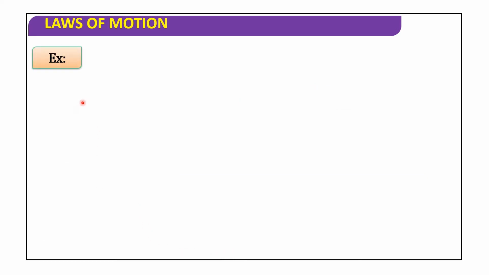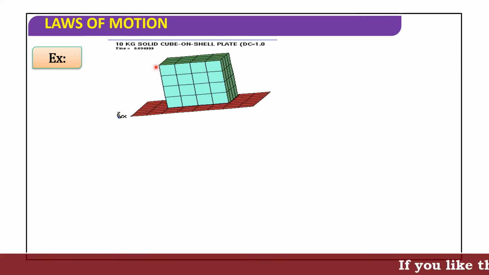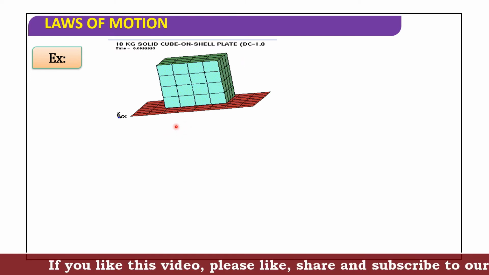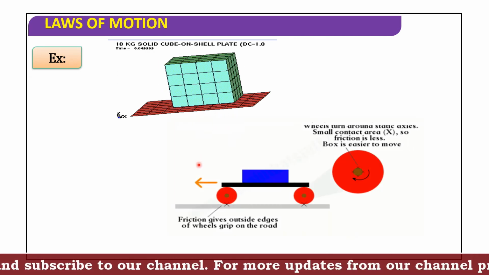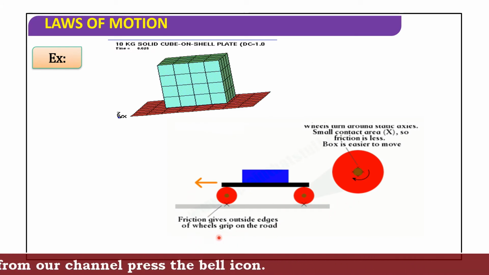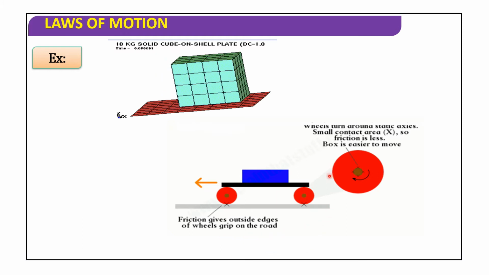Now let us discuss an example. See here, a 10 kilogram solid cube on a steel plate. By applying force it is moving, or else it is at rest position. This friction gives the outside edges of the wheels grip on the road. Here wheels turn around the static axis, small contact area, friction is less, so the box is easier to move.